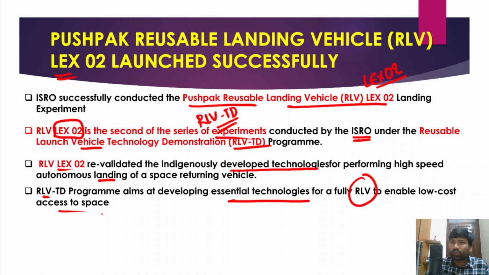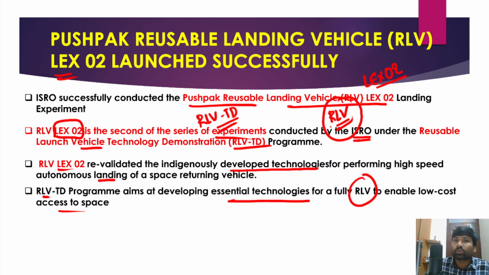So I'll try to explain this. As of now, we have been using launch vehicles to send satellites into space, right? However, when we use these reusable launch vehicles, these vehicles can be used time and again. They can be used a number of times, thereby significantly cutting down the cost to send satellites into space.